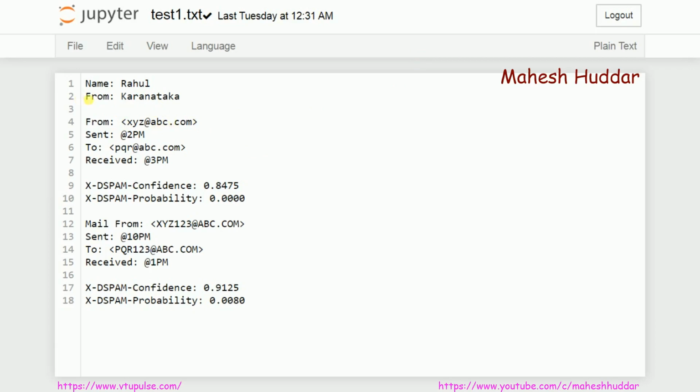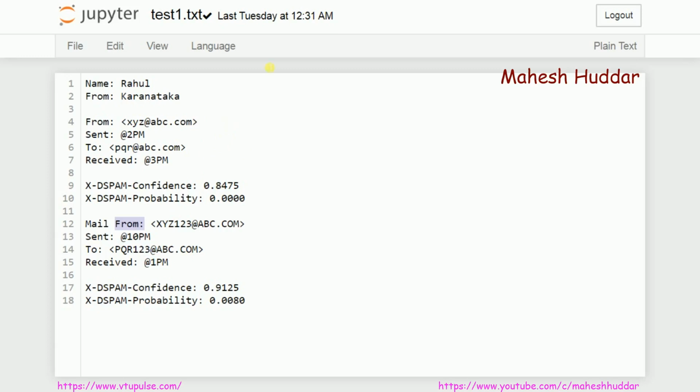Now if you see here, the second line contains "from" as a pattern, so I am expecting this line to be printed as output. I am not interested in this one because this line does not have "from". Again, the fourth line has a "from". If you go on looking, the 12th line has a "from", and only 3 lines have the "from" pattern. I want all these lines to be printed.